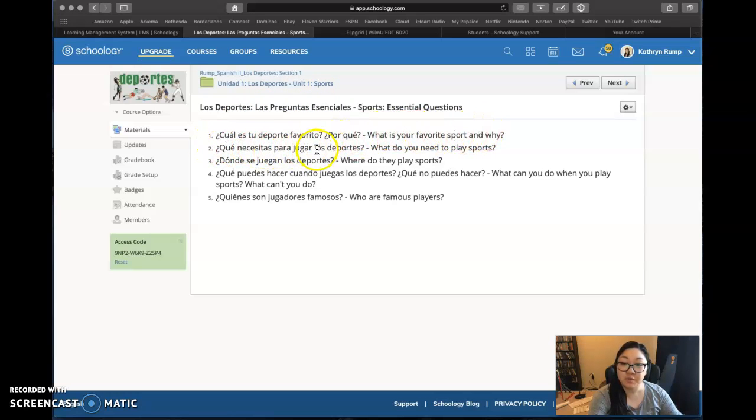¿Qué necesitas para jugar los deportes? What do you need to play sports? ¿Dónde se juegan los deportes? Where do they play sports? ¿Qué puedes hacer cuando juegas los deportes? ¿Qué no puedes hacer? What can you do when you play sports? What can't you do? And finally, ¿quiénes son jugadores famosos? Who are famous players?